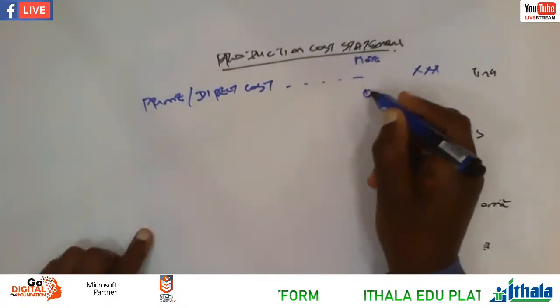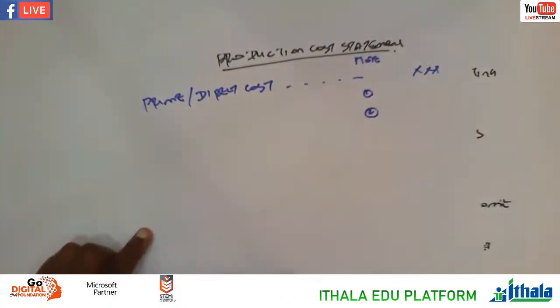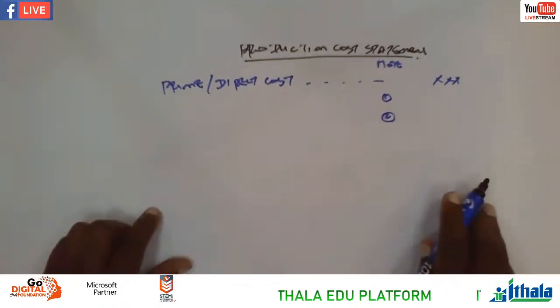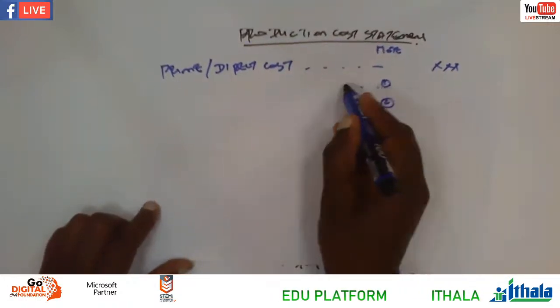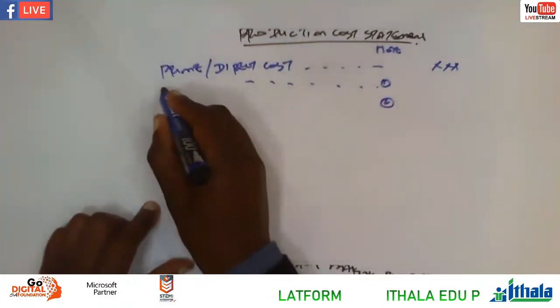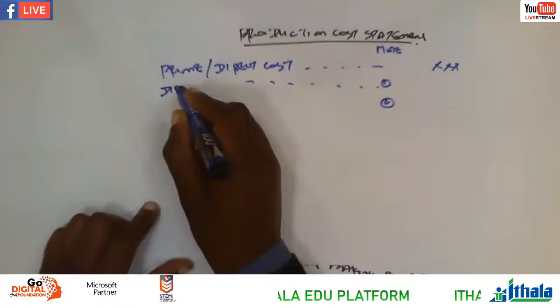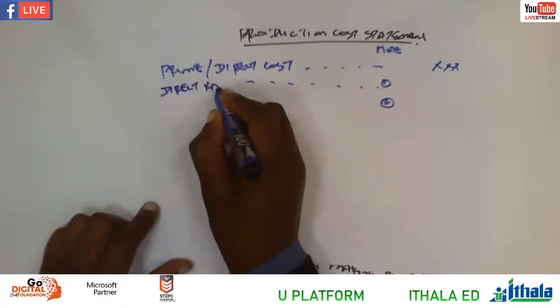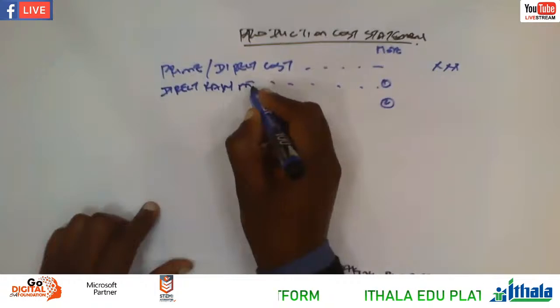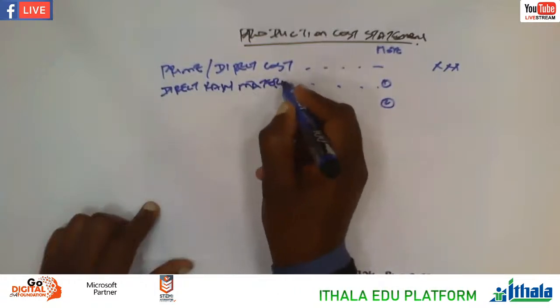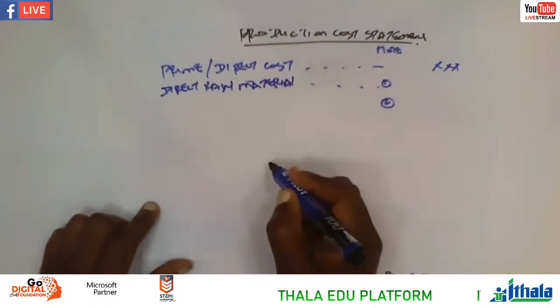So we have note number 1, note number 2, grade 12, right? Then what is note number 1? Note number 1 is direct raw material, right? Okay, we're going to explain these terms together.